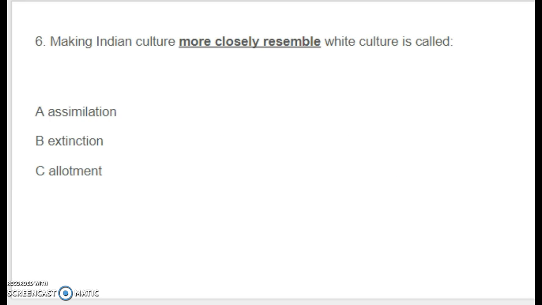Number 6. Making Indian culture more closely resemble white culture is called A, assimilation, B, extinction, or C, allotment.